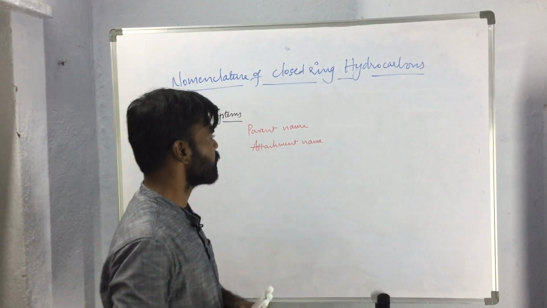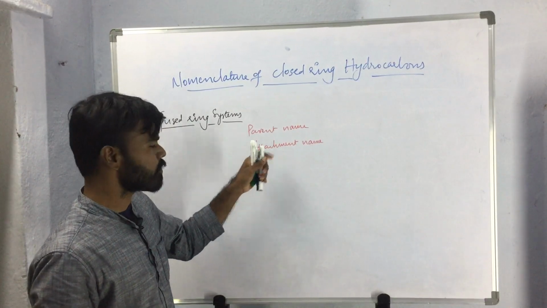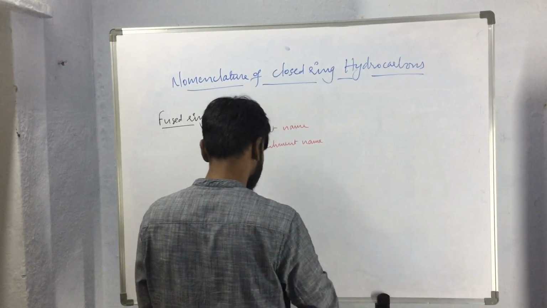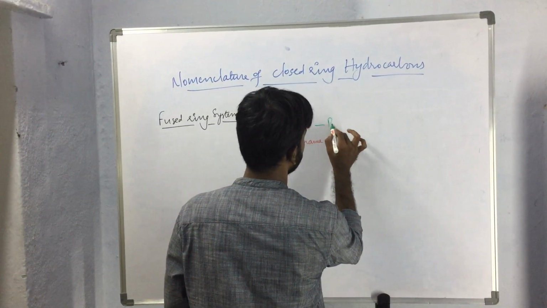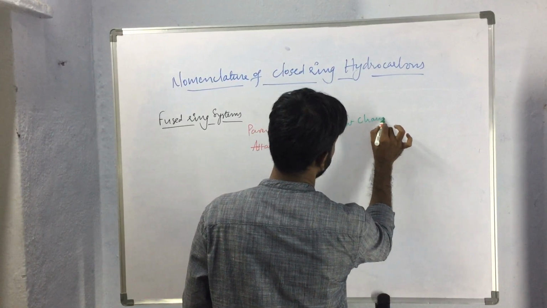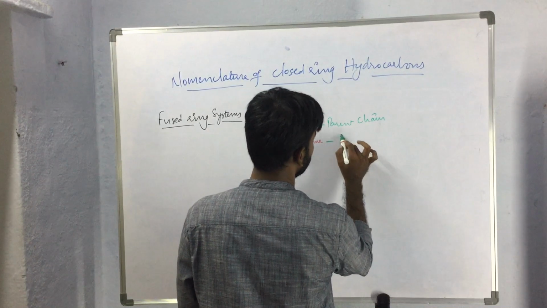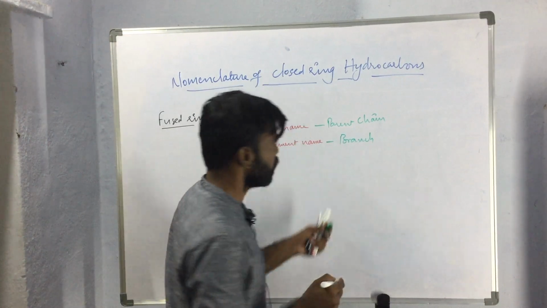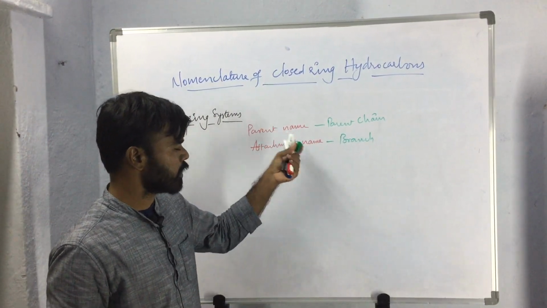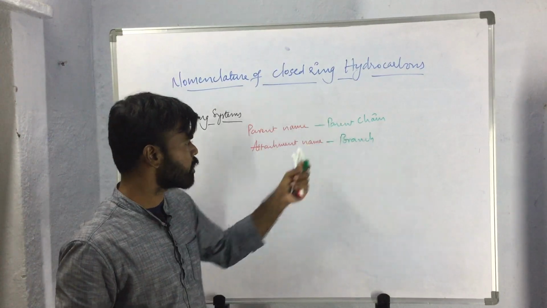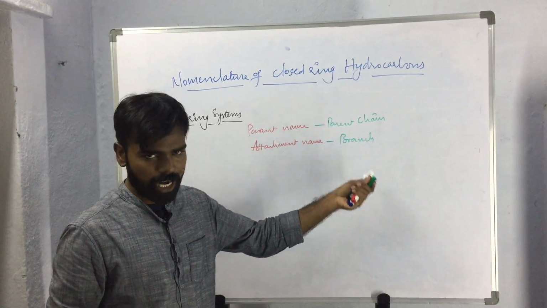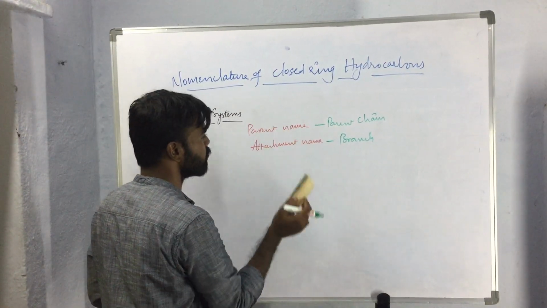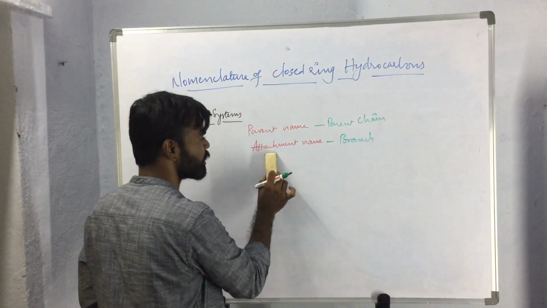In branched chain compounds, this parent name we call the parent chain, whereas the attachment will be the branch. So in straight chain or open chain compounds, parent name indicates the parent chain and attachment name indicates the branch. Whereas in cyclic compounds, we have to identify what is the parent name and what is the attachment name.